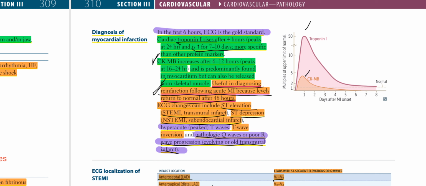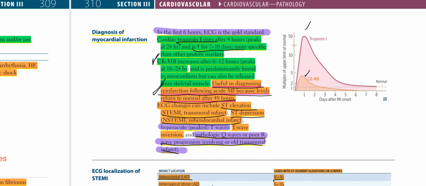Okay, once again, in the first 6 hours, ECG is the gold standard. Cardiac troponin I rises after 4 hours, peaks at 24 hours, and is raised for 7 to 10 days, more specific than other protein markers.